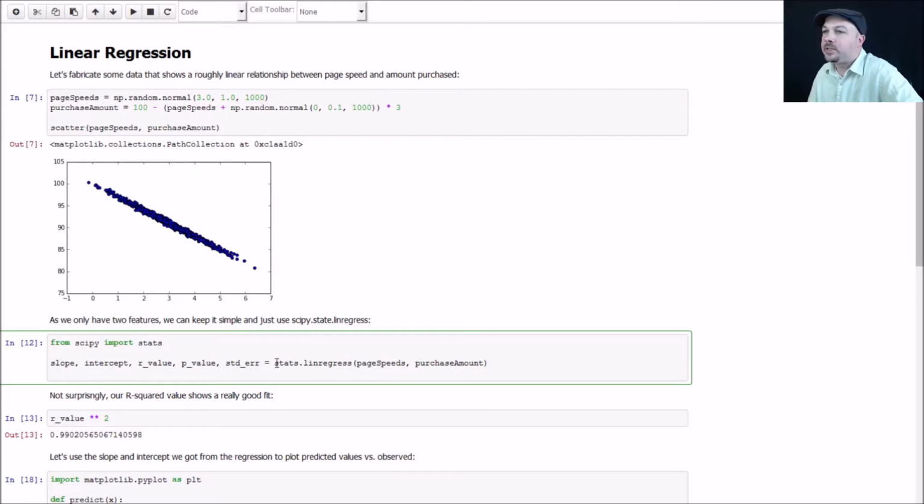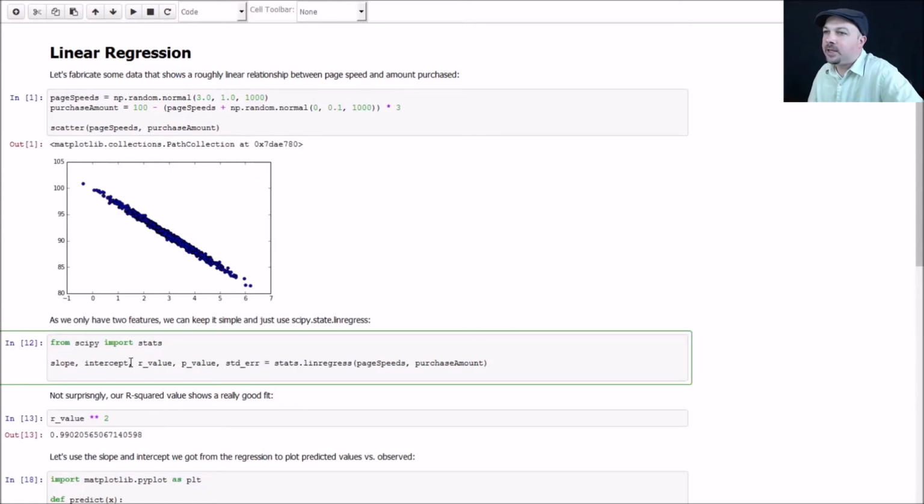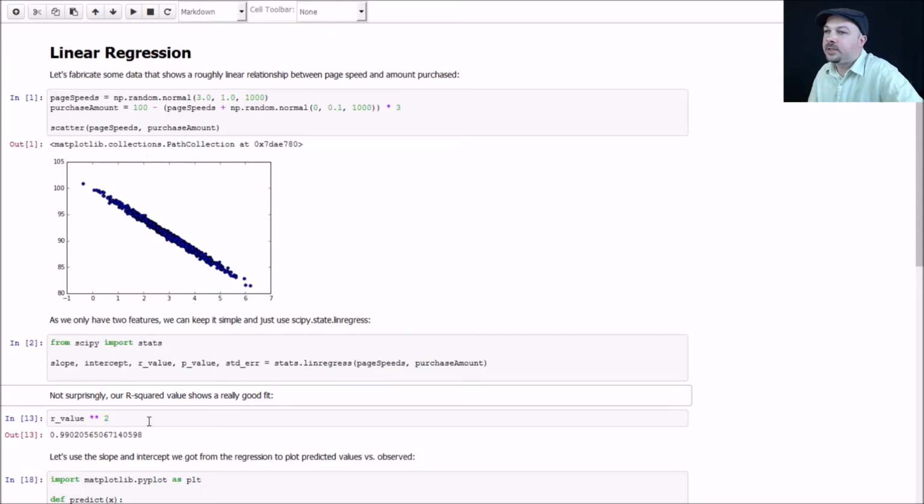So it gives me back all of these variables: the slope and the intercept, and this is what I need to actually define my best fit line. It also gives me the R value from which we can get R squared and measure the quality of that fit, and a couple of things that we'll talk about later in the course. For now, we just need slope, intercept, and R value. So let's go ahead and run these. So there's my line, and let's go ahead and find the linear regression best fit.